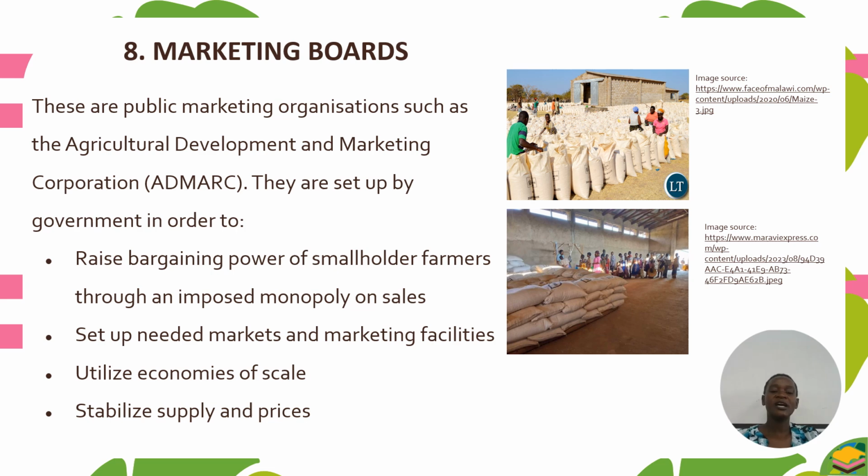So most of the time their duty is also to stabilize supply and prices of the products. Most of the time these marketing boards will favor the farmer much.